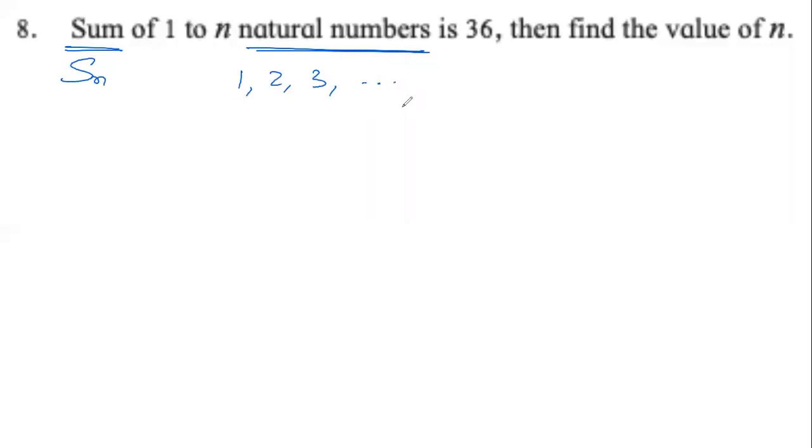It's an infinite AP where a equals 1 and d is also equal to 1. 2 minus 1 is 1. 3 minus 2 is 1. It's a sum of first n natural numbers. We don't know how many, but first n. So what it tells is Sn equals 36. What we have to find is the value of n.